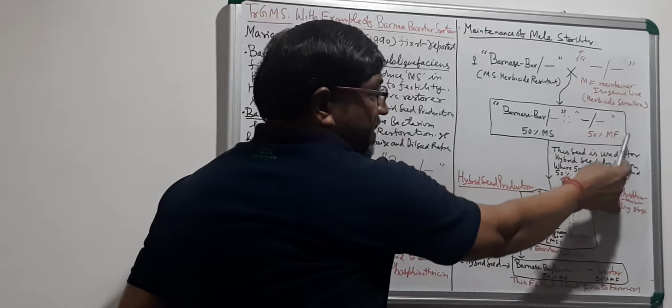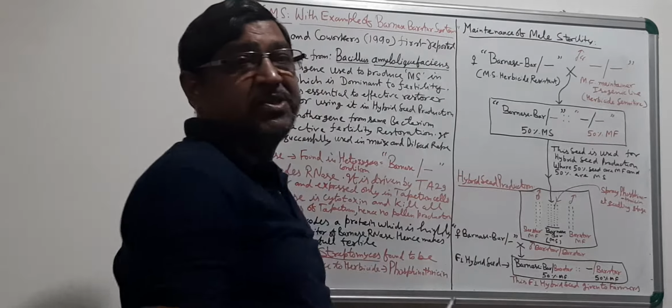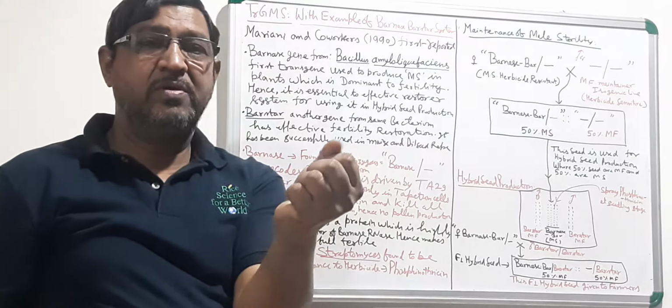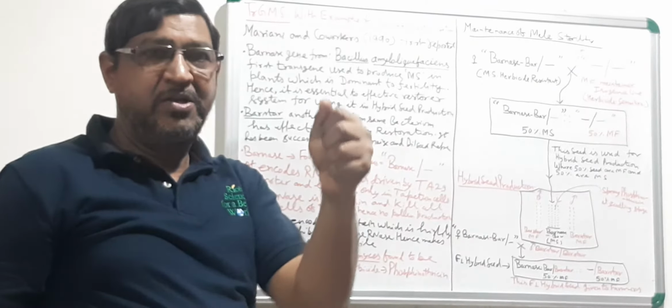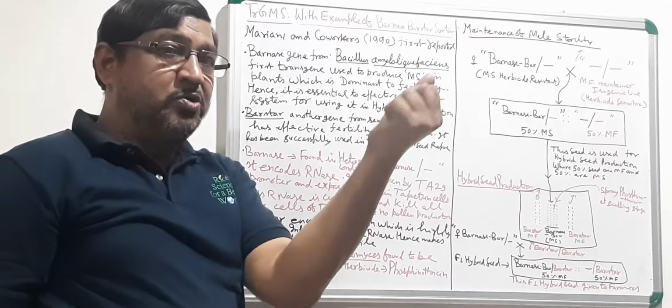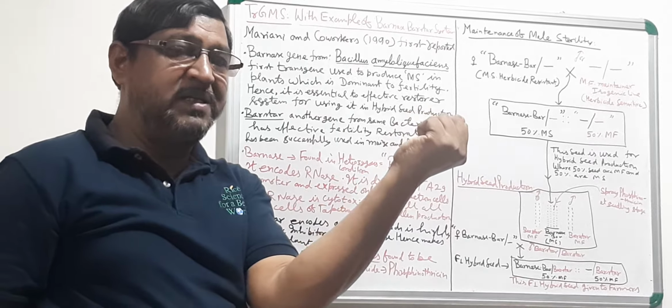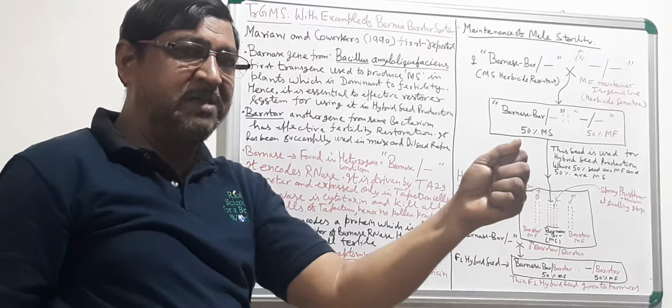So 50% of the plants will be male fertile and 50% will be male sterile. All seed you have harvested from here, you are maintaining male sterility in this way, but you don't know which seed is male sterile and which is male fertile. But you are going to use it for hybrid seed production.